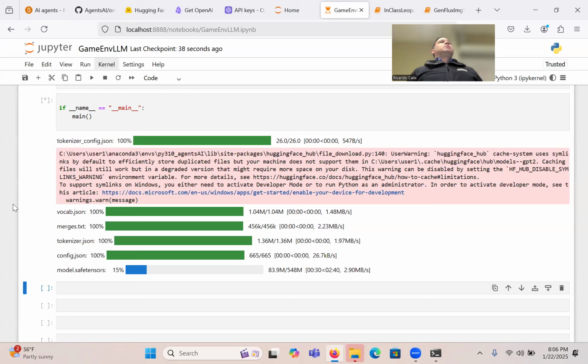Questions, guys, while it's doing this? No? Is this related to Q learning? It's a good question. Yes, it is. What's missing here is the Q learning function. Actually, that's what I'm going to cover, because you're going to have an environment, you're going to have states, you're going to have rewards, but how do you calculate those rewards? So yes, it is going to be related to Q learning.